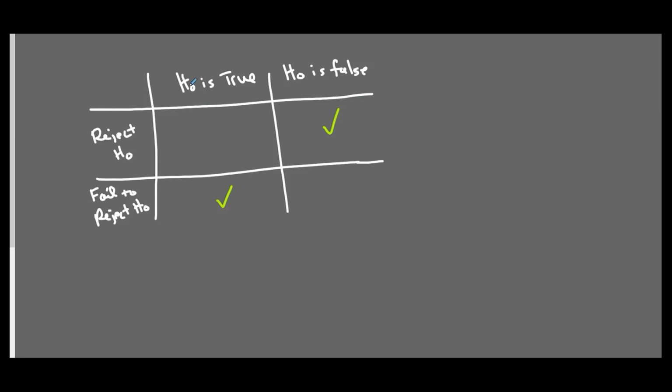Now, if the null hypothesis is true and we reject it, then that is a mistake, right? That is an error. So we call this a type 1 error, when you reject the null hypothesis when it's actually true. If the null hypothesis is false, then we should reject it. So if we don't reject the null hypothesis, then we make what's called a type 2 error.